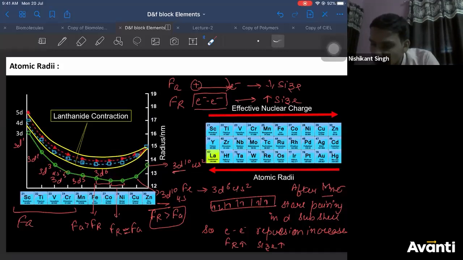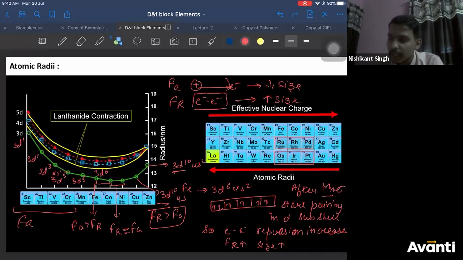Which elements can you mark here? The elements in the 4d series will be ruthenium, rhodium, palladium, and in the 5d series will be these three. They have the constant size. Whereas in the 3d series, only cobalt and nickel have similar size, almost constant size. Correct? So this is what you can observe.